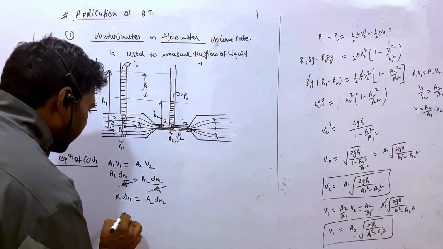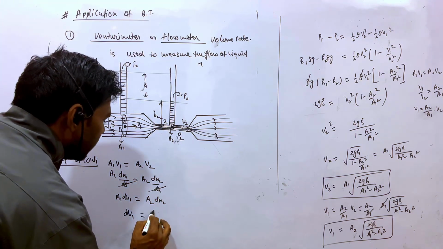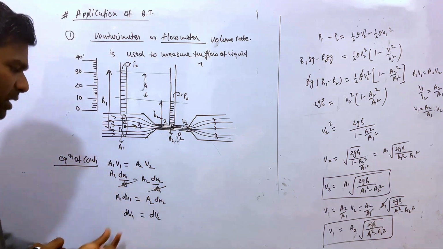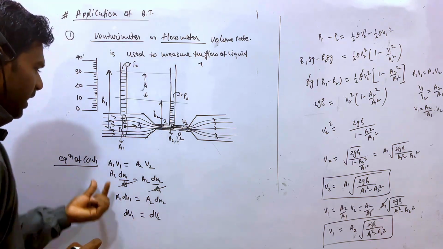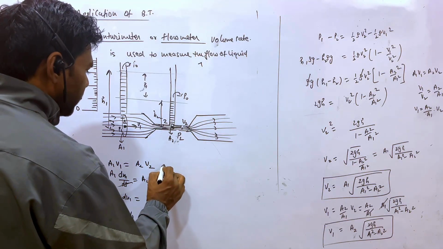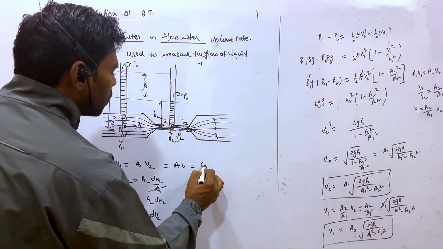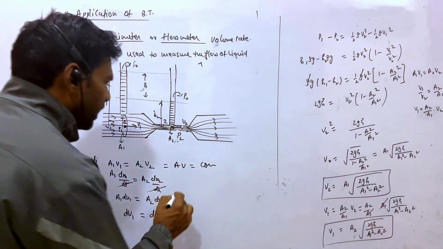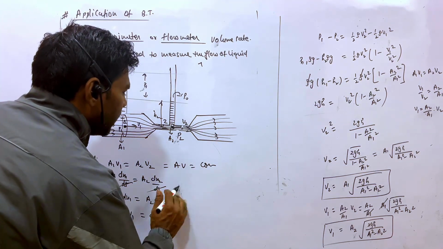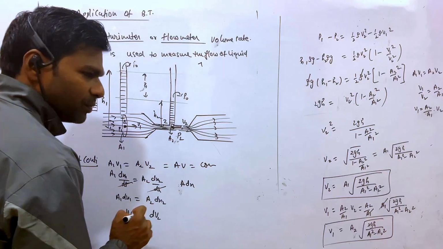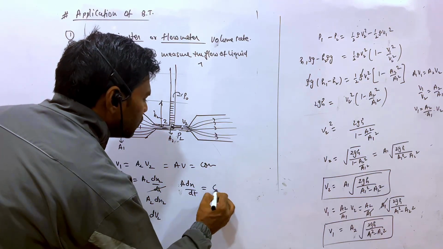So this is the elemental volume V1 and V2, right? And listen one thing, A1 V1 is equal to A2 V2 is equal to constant. What does it mean? A into dx upon dt is equal to constant.